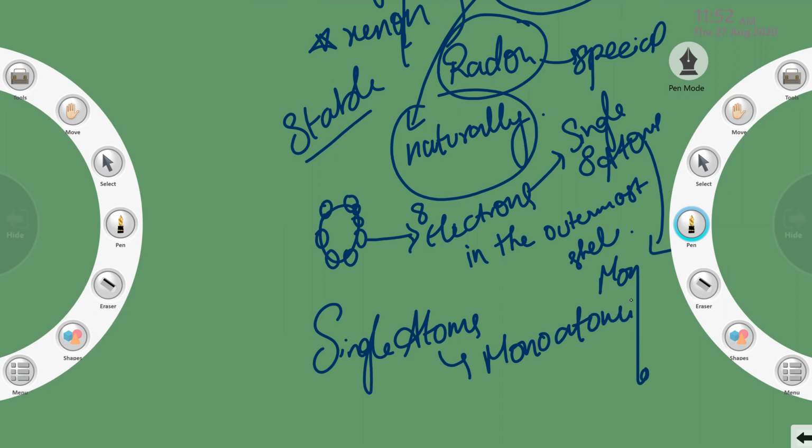Monoatomic, and they are non-reactive. They are non-reactive because they are already stable. They don't want to react with any other elements or atoms because they have 8 electrons in their outermost shell. So these are the properties of noble gases: they are non-metals, colorless, occur naturally, exist as single monoatomic atoms with 8 electrons in the outermost shell, and are non-reactive.